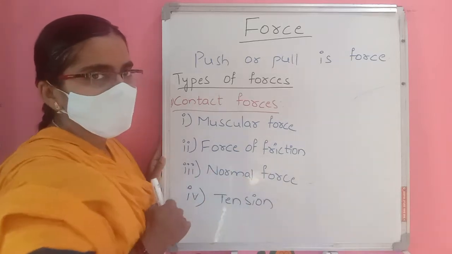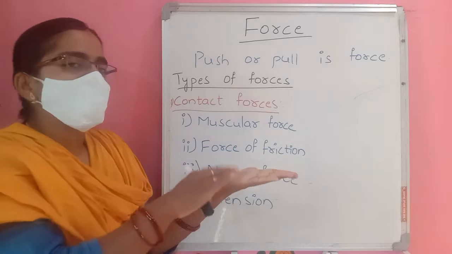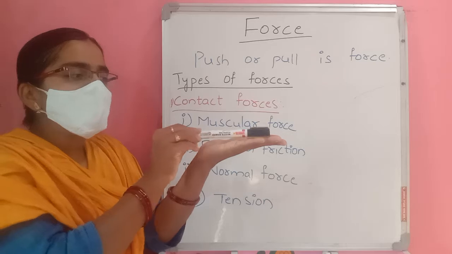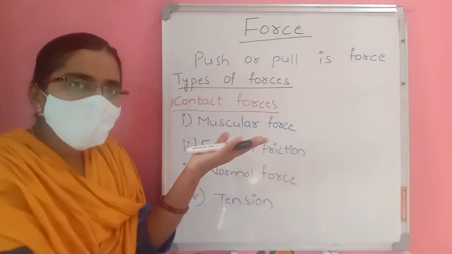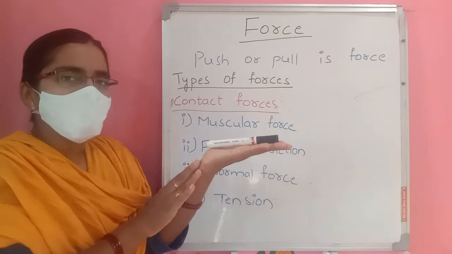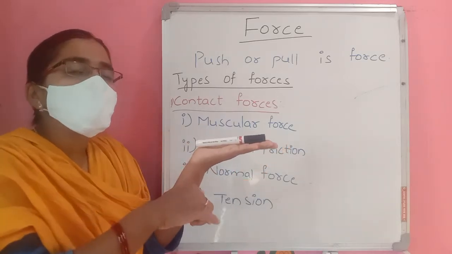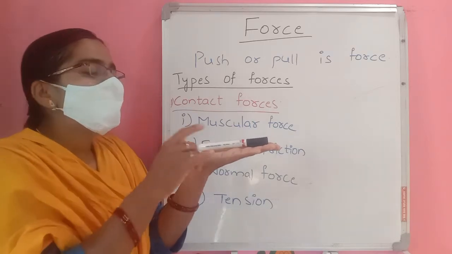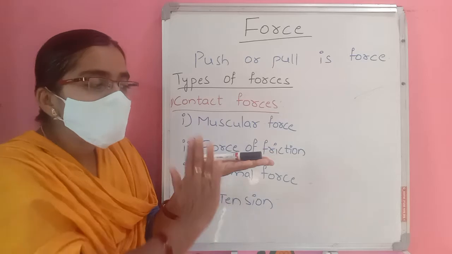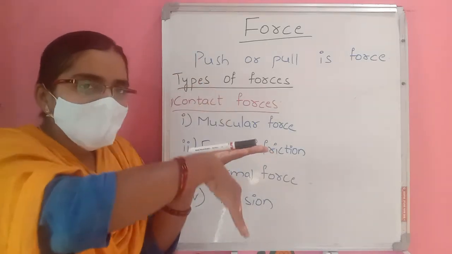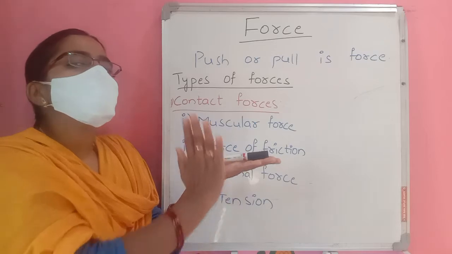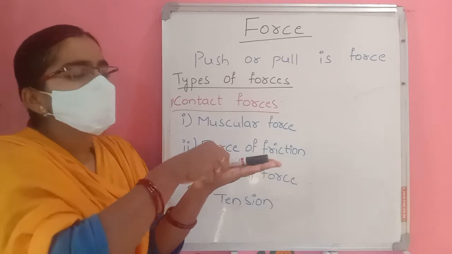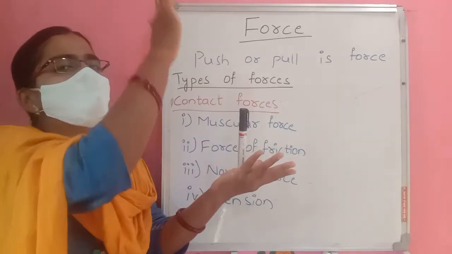Next, normal force. Normal force means if this is a table, on this table I kept a pen. Actually if I keep it here, gravitational force attracts it down. But when I keep it on a table or on my palm, it is not going down. Means some force is acting on it which is equal to gravitational force. That should be opposite to gravitational force. Gravitational force works down, and this force works upside, perpendicular to this plane. This is my palm, this is the perpendicular force upside.